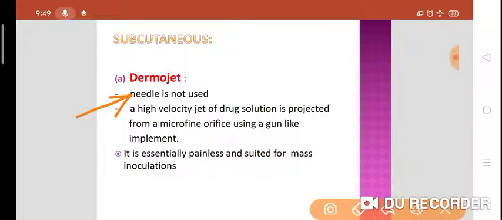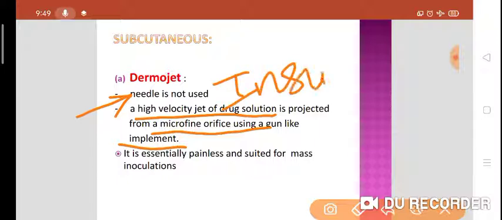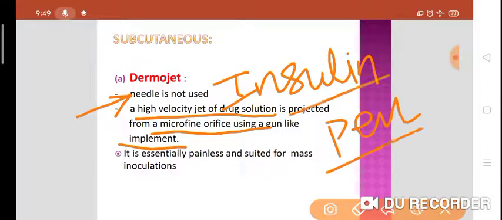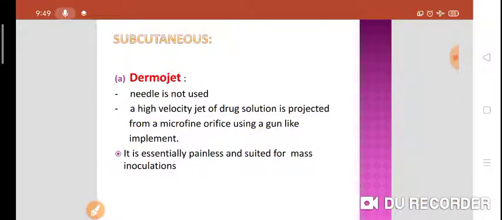So what is used? A high velocity jet of drug solution is projected from a microfine orifice using a gun-like implement. You have seen the insulin pen. The insulin pen is the best example of dermojet. It is essentially painless and suited for mass inoculation.